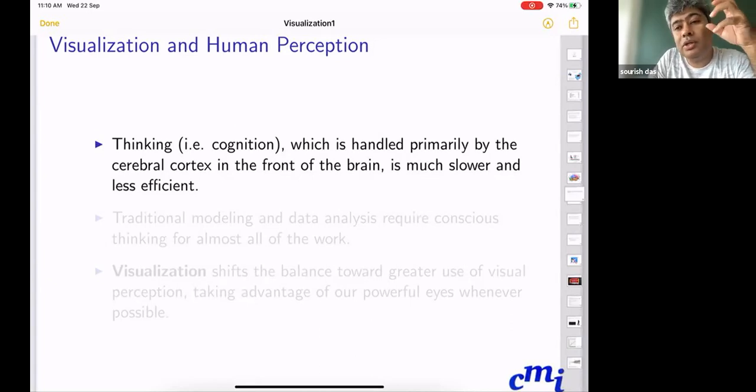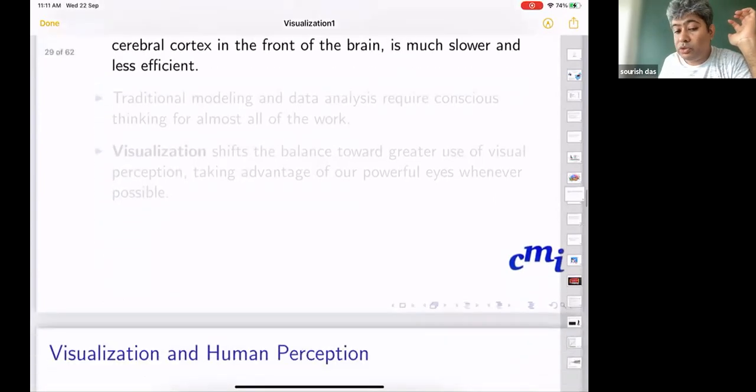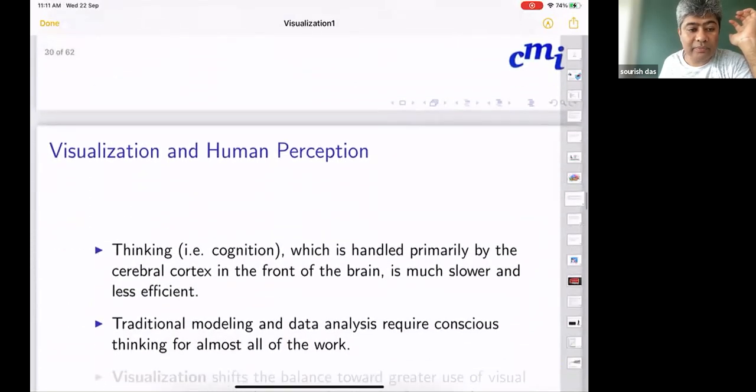But if I can present the equation, as I try to in my teaching, through some visualization, a graph, then the rear part of your brain comes into action. It's very fast and it provides some additional information to your frontal cortex, and the entire understanding becomes much more useful and much faster.